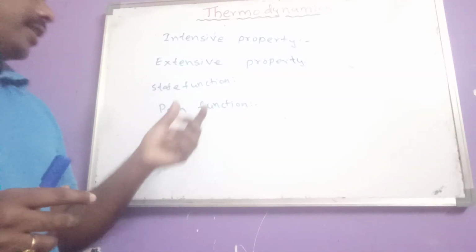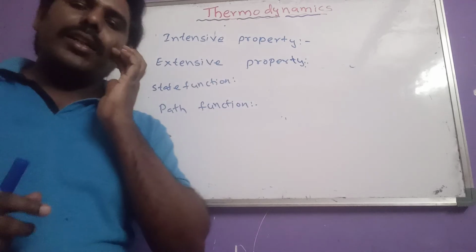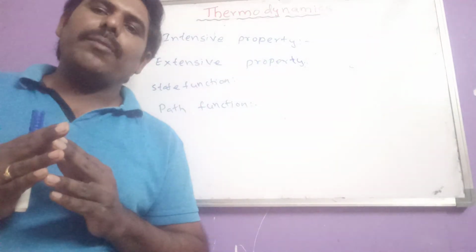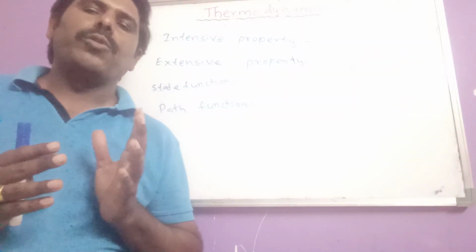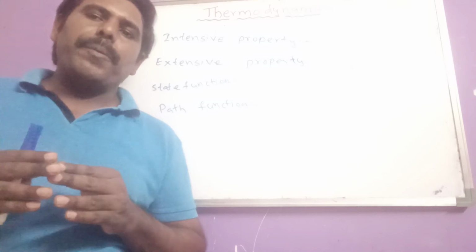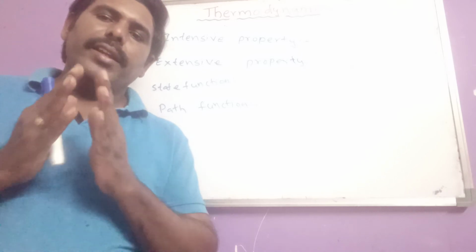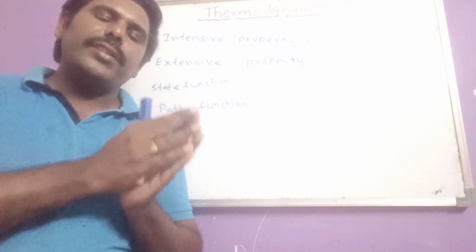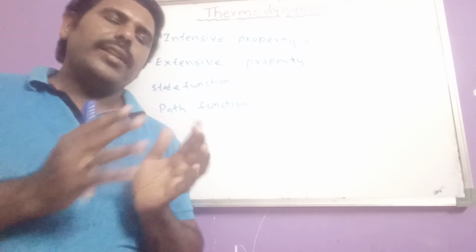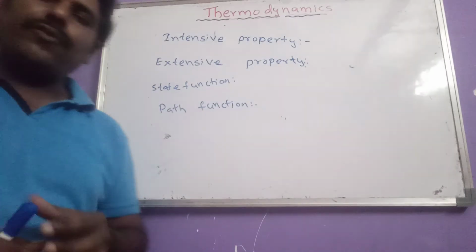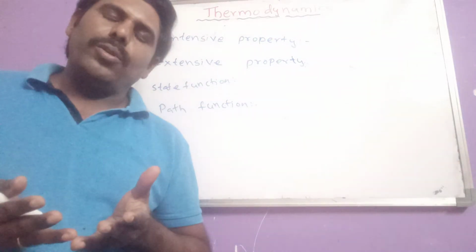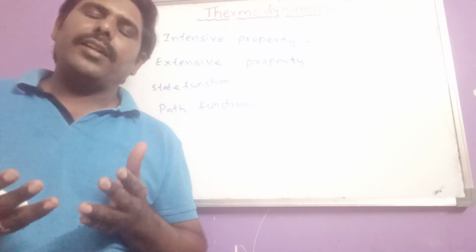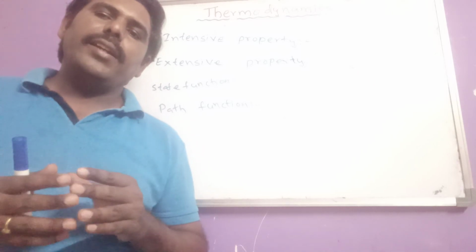State function means the property which is determined by the state variables, or the property which depends on the initial and final state of the reaction. That is known as a state function. Examples: internal energy, enthalpy, Gibbs free energy.